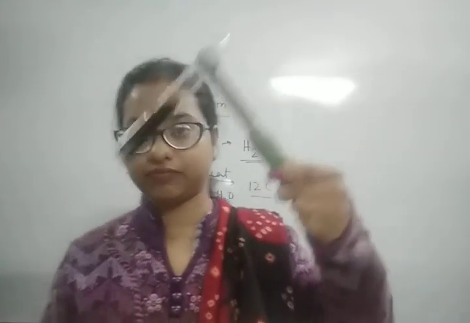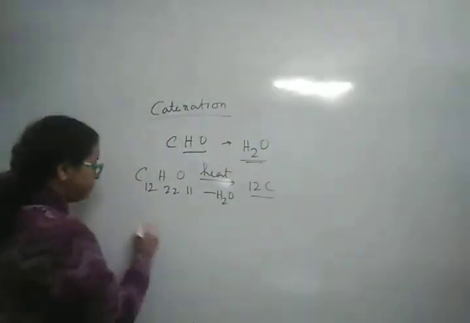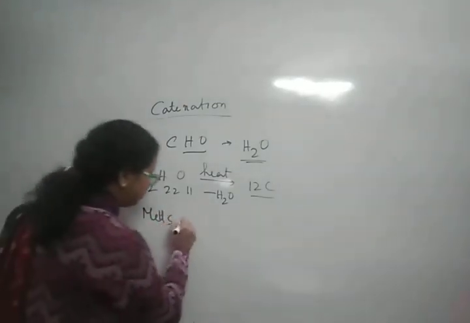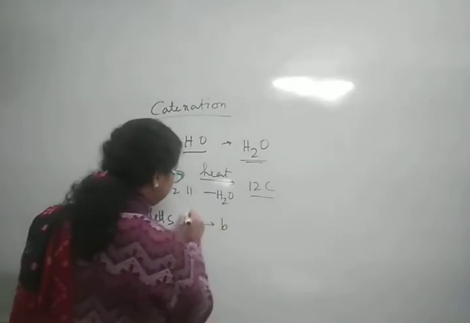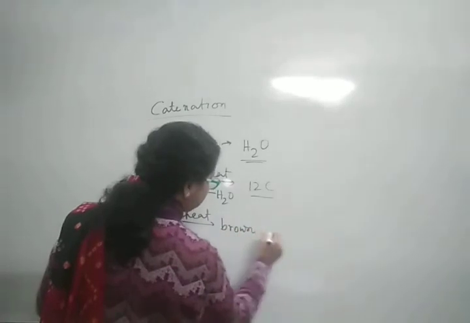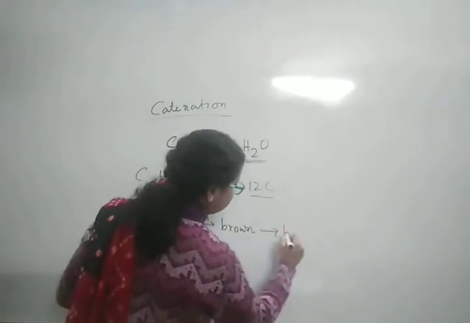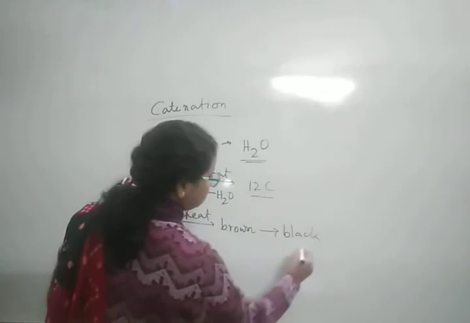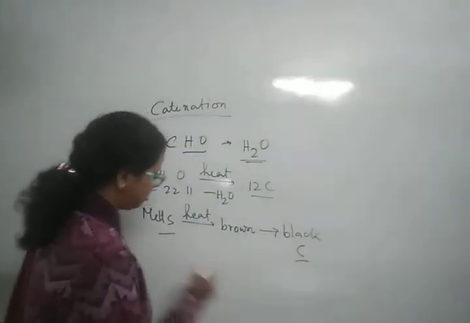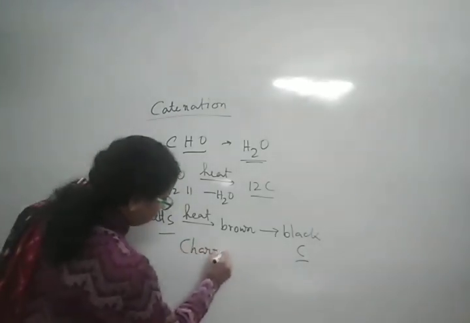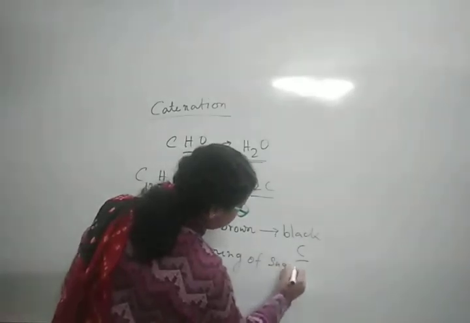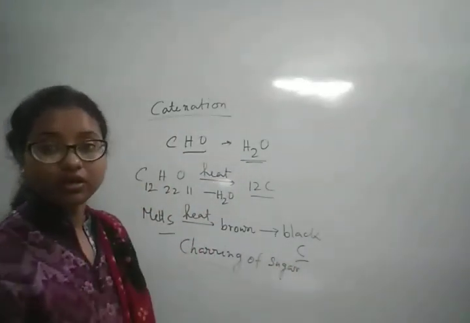At first this melts, we are continuously heating it, it will turn brown, and then after some time it will turn black. This black is the carbon. This is called charring of sugar.